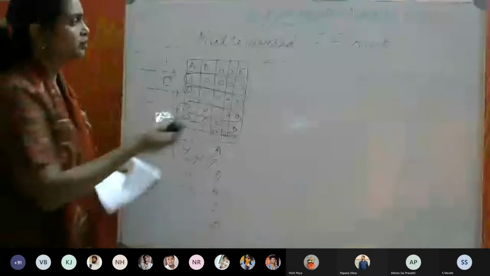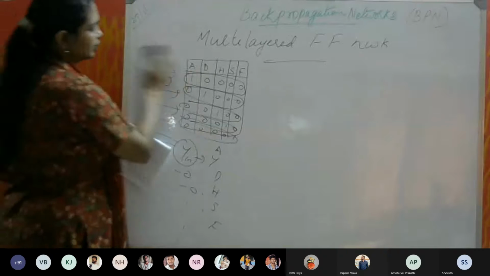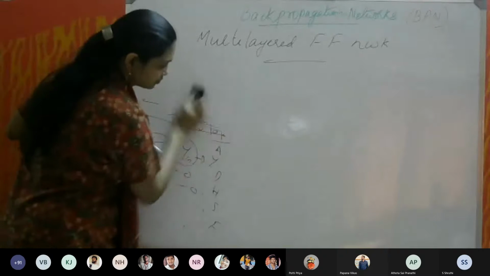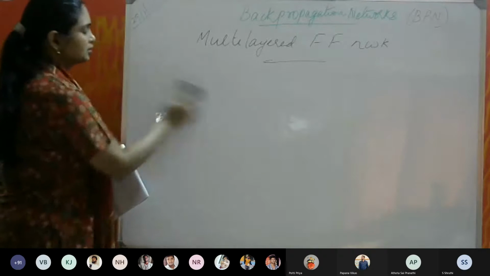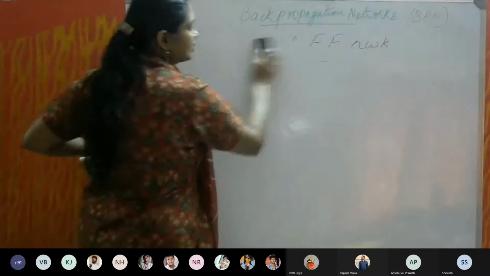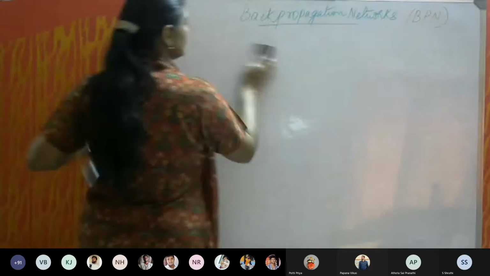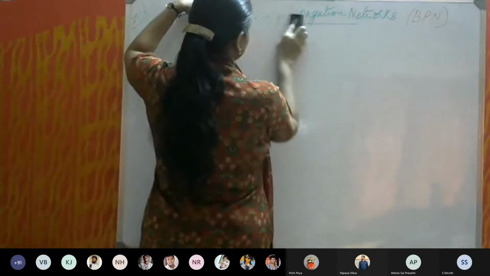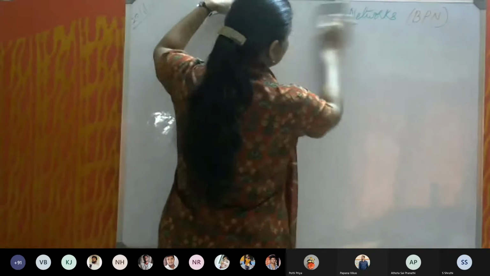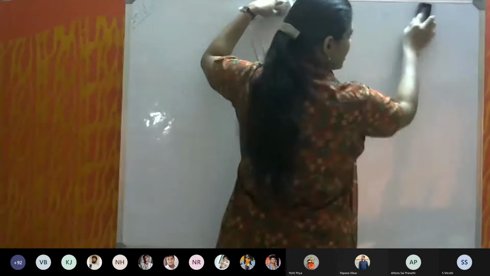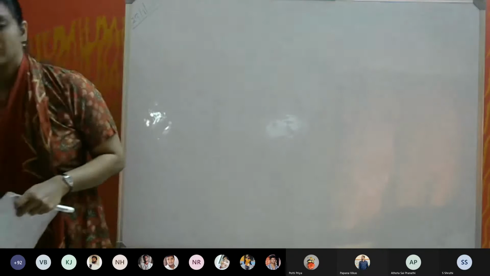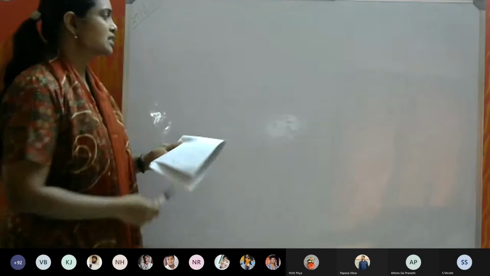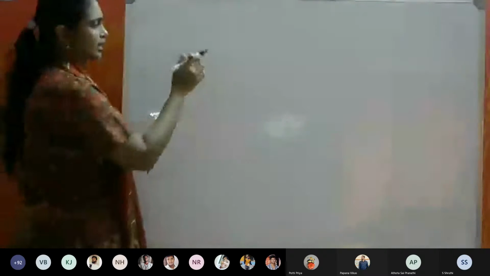So now let us go into the backpropagation network. This is a numerical problem we are going to solve. It will take some 40-45 minutes for solving this, or if we are a little bit fast, we can do it in 30 minutes. So first let me draw the backpropagation network diagram.